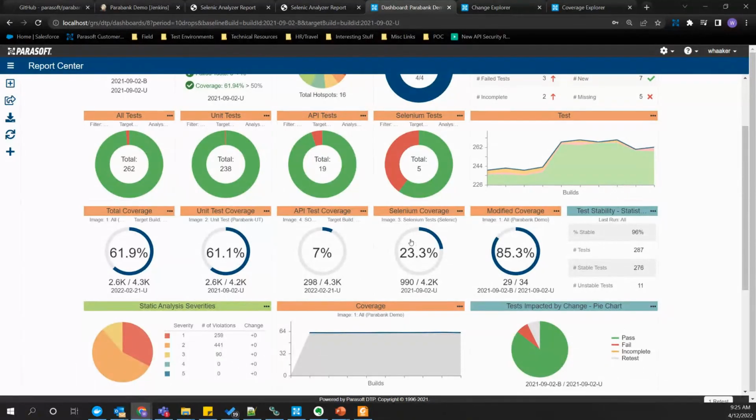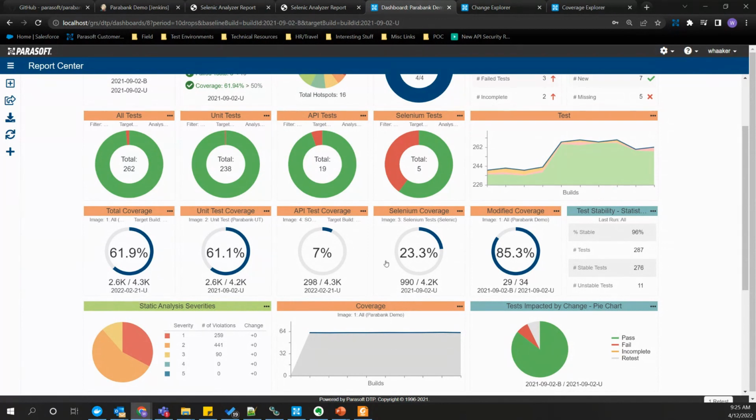So we do have the ability for manual testers to log code coverage as they're going through their manual testing sessions. And we merge all that coverage together to give you a true sense of what your application coverage is, right? What parts of the code are really being tested or not tested from the full gamut of your testing practices that you have against that project.